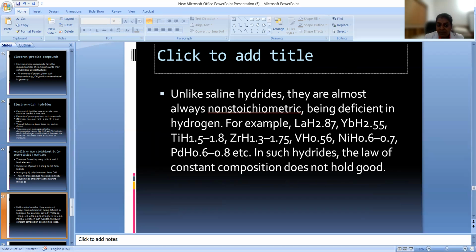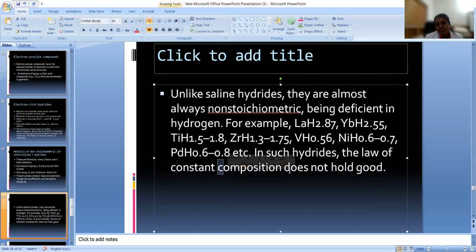If something is non-stoichiometric, we will write the number. It has a deficiency of hydrogen, so we will write it like YbH2.55. These are the examples. The law of constant composition does not hold good in these types of compounds.